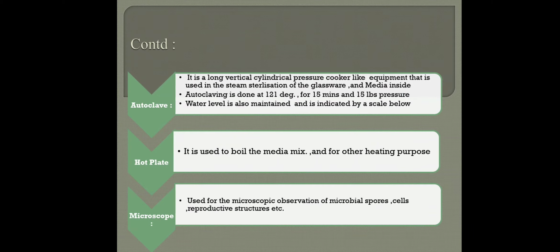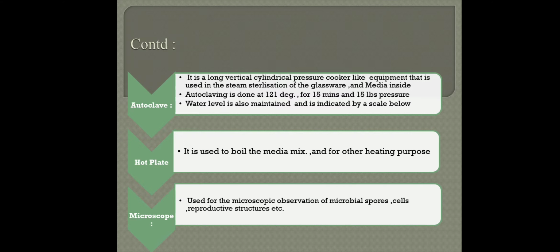So as I said, the autoclave is a pressure cooker like structure, and the temperature inside is fixed, that is 121 degrees Celsius for 15 minutes, and the pressure is 15 psi. Water is also maintained, and it's very crucial to maintain the water inside, because if the water level goes down, you cannot sterilize, because it's all about sterilization.